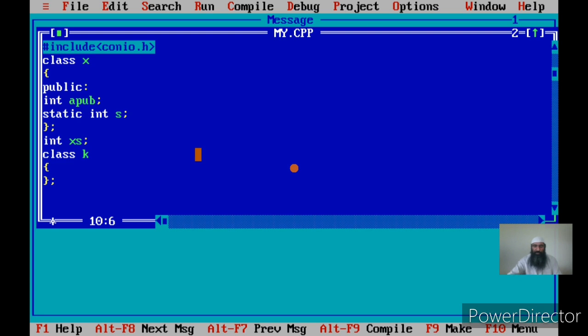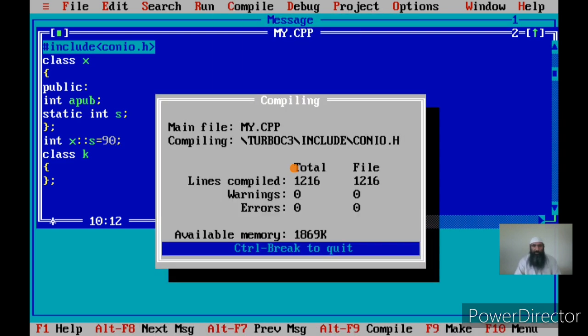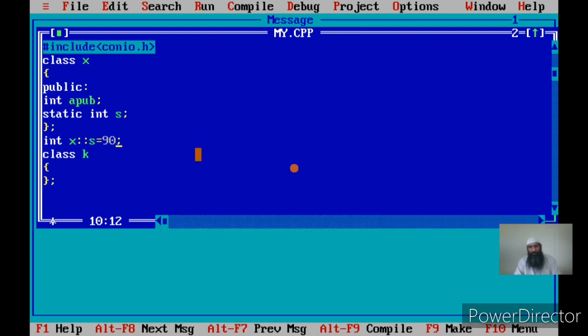You will say S of X. This means S is the member of X, and I want to initialize that to a value 90. Okay, let us compile and see if it works. Okay, this works. S is a static member and its value has been initialized to 90.